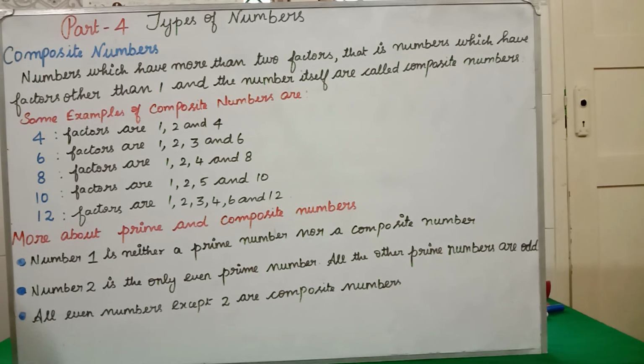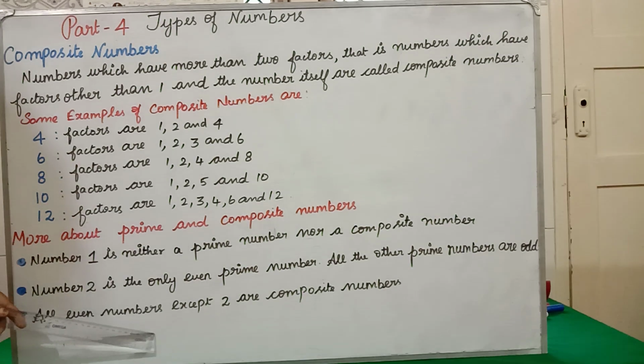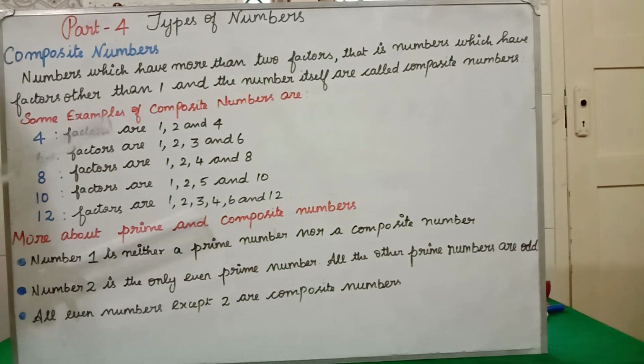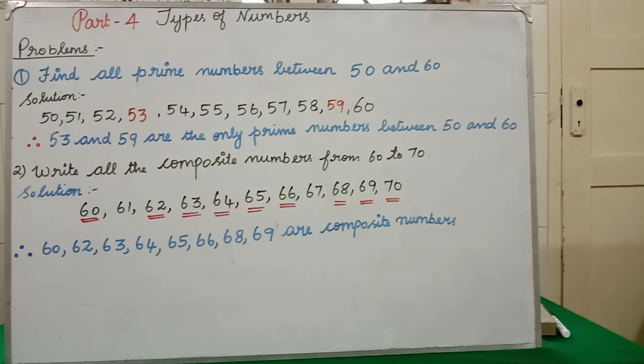If you see composite numbers, 4 is a composite number, 6 is a composite number, 8 is a composite number, 10, 12. These are all composite numbers. But simultaneously, these are all what? Even numbers. So all even numbers except 2, the remaining everything are composite numbers. Clear all of you? Clear? Now we will do the problems. Now students will see the problems.